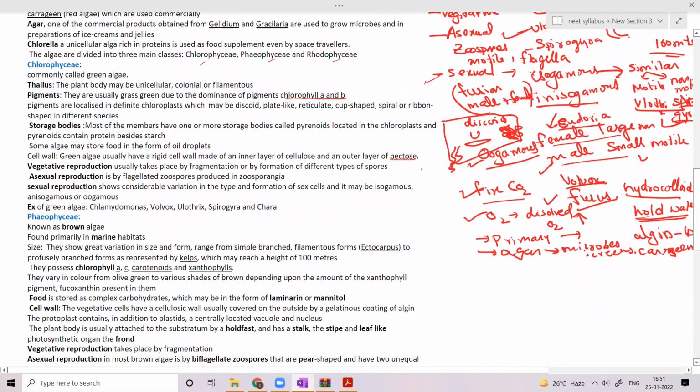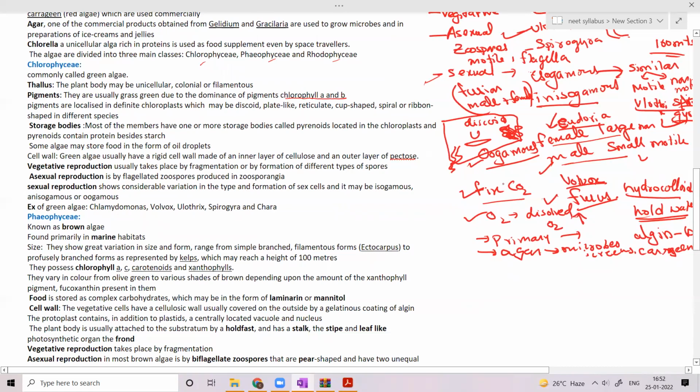Okay, pyrenoid. So pyrenoids are protein-containing structures. Pyrenoids are protein-rich substances. They store proteins in their chloroplast. These proteins are stored in the chloroplast itself in the form of storage bodies known as pyrenoids, and pyrenoids contain protein besides the starch.